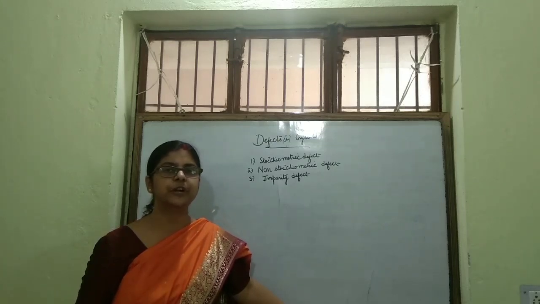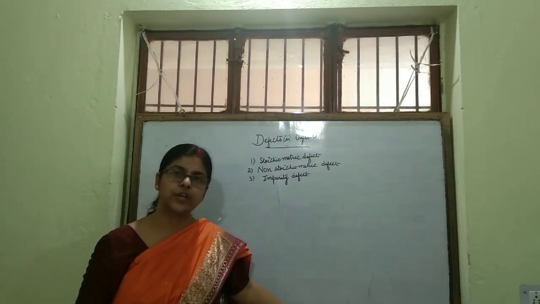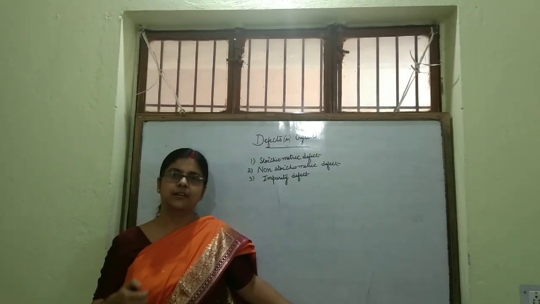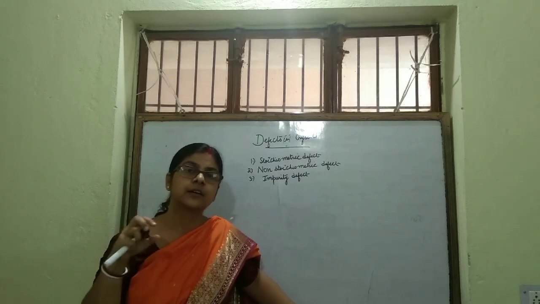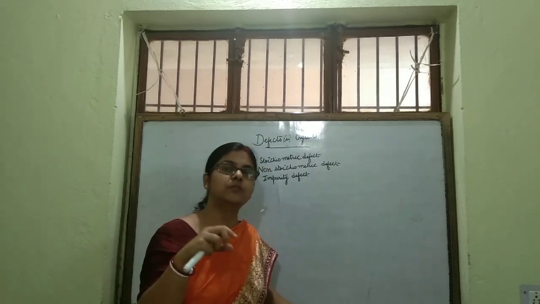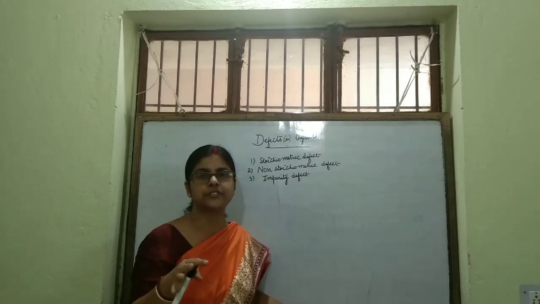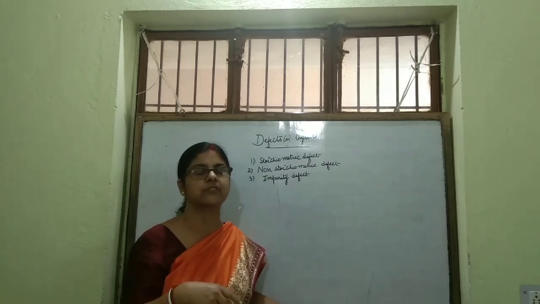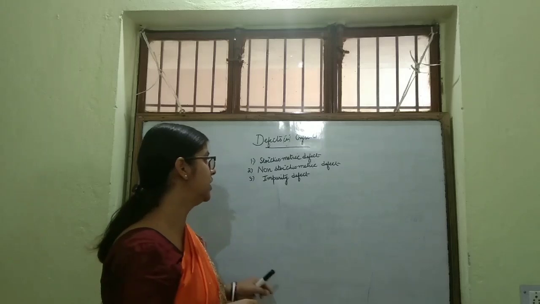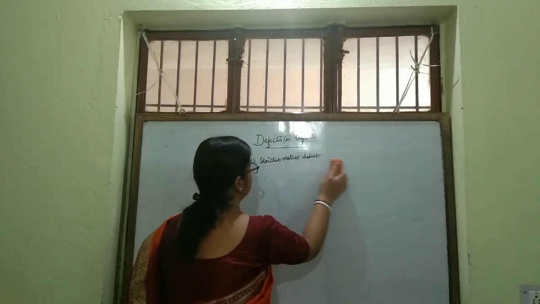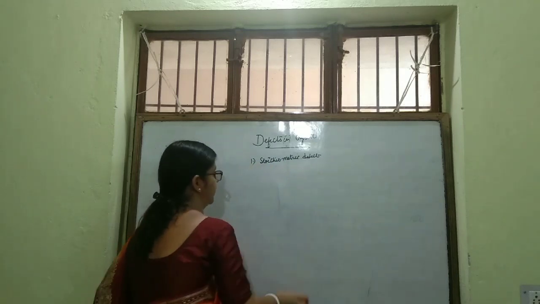But in non-stoichiometry, the ratio changes, and impurity we can understand that if some other compounds, ions get mixed up in the metallic crystal or in ionic crystal, then that results in impurity defect. So first of all, I'll deal with stoichiometric defect.